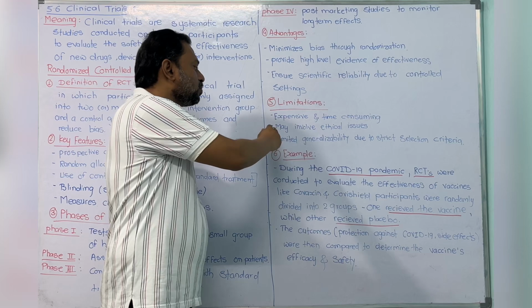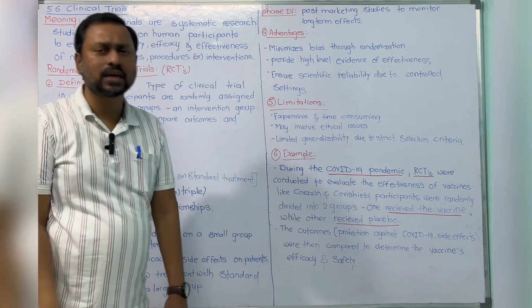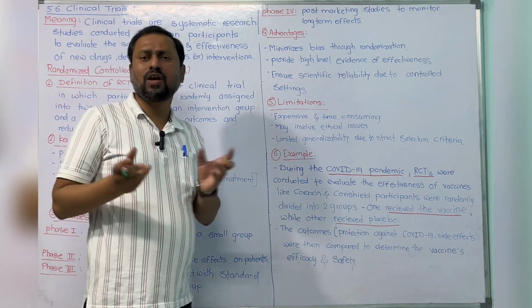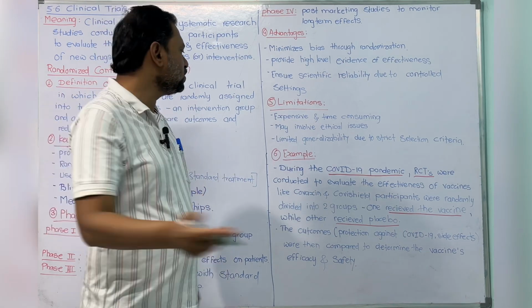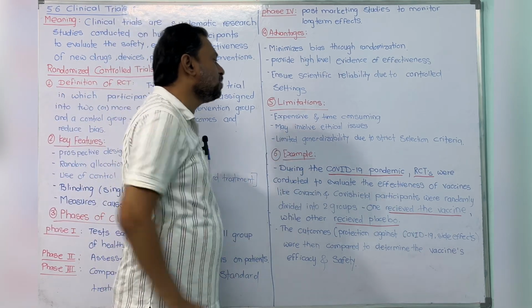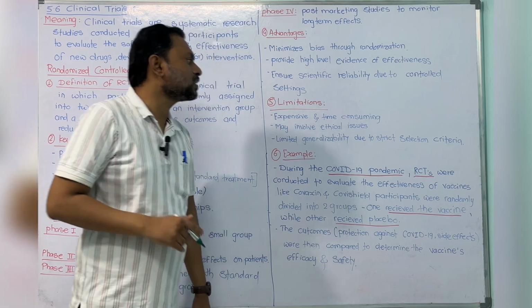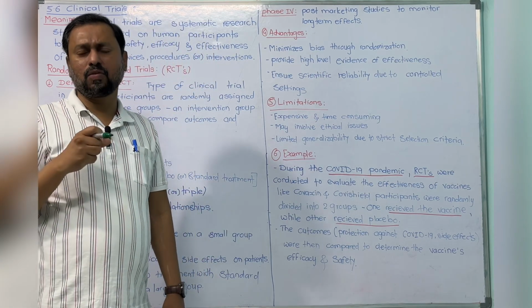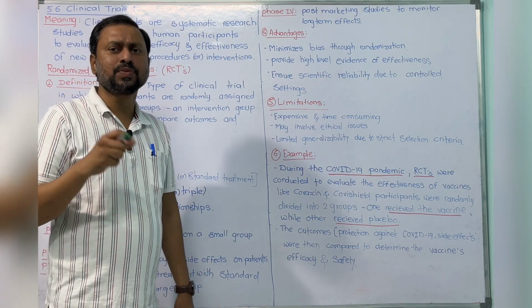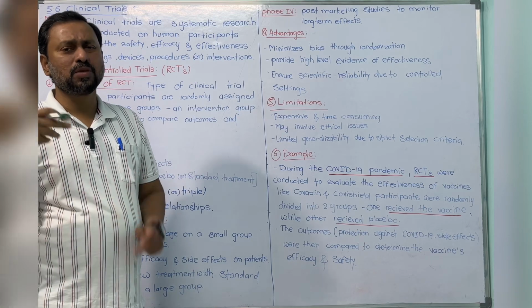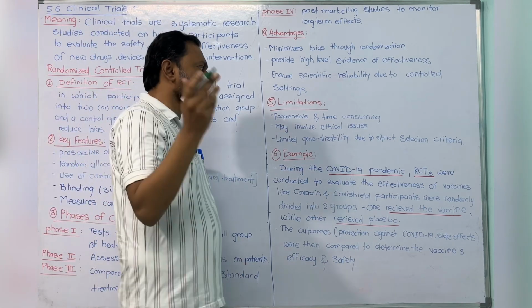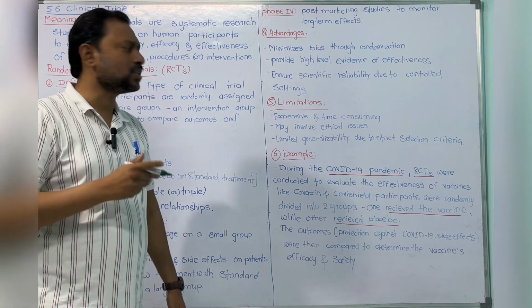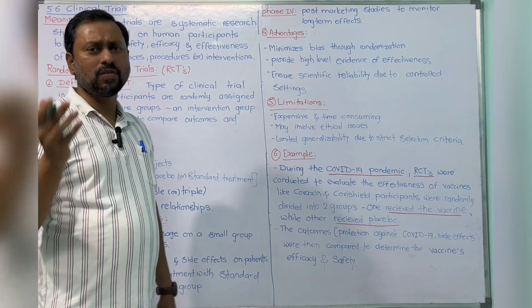It may involve ethical issues, because of the random allocation. The next one is limited generalizability due to strict selection criteria. While selecting participants, some problems may arise. These are the limitations of the RCT.